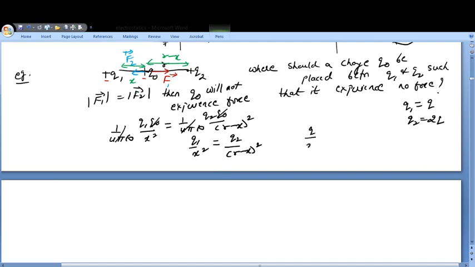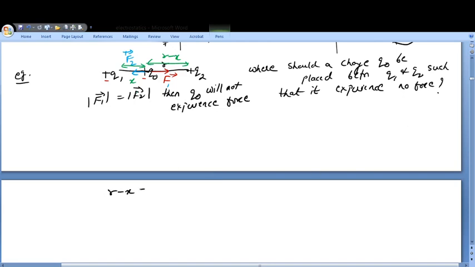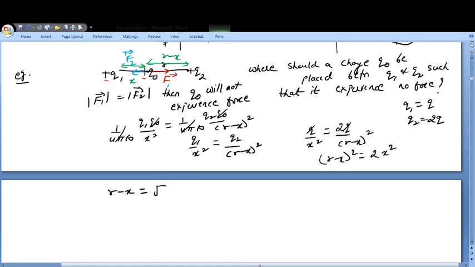It will be Q upon x square is equal to 2Q upon (r minus x) the whole square, this Q and Q will cancel out. So you will have (r minus x) the whole square is equal to 2x square. So you can just take the square root on both the sides. So r minus x is equal to root 2 x, and you can get the value of x now. So r is equal to root 2 x plus x, that is x(1 plus root 2). So the value of x is equal to r upon (1 plus root 2).